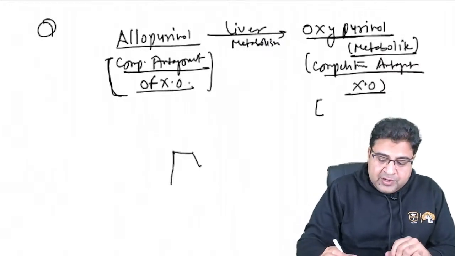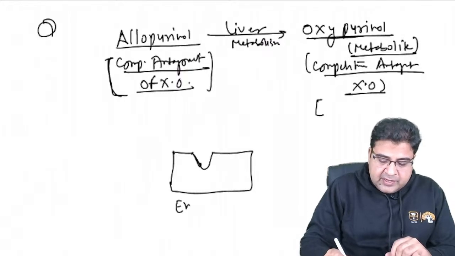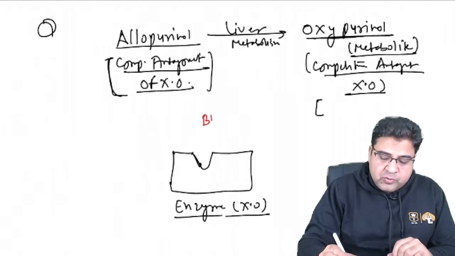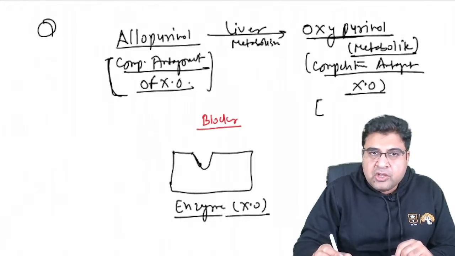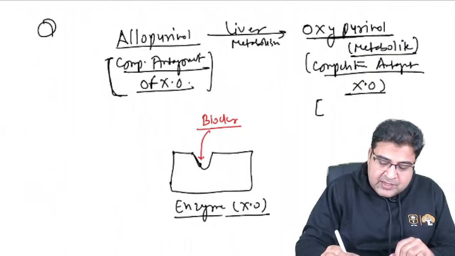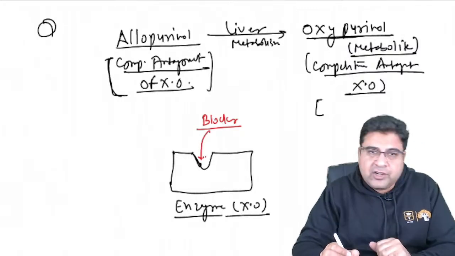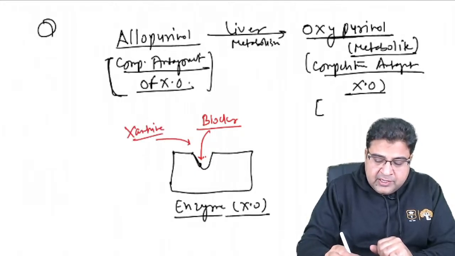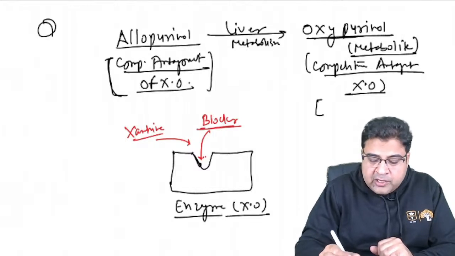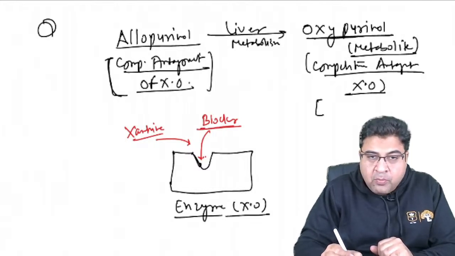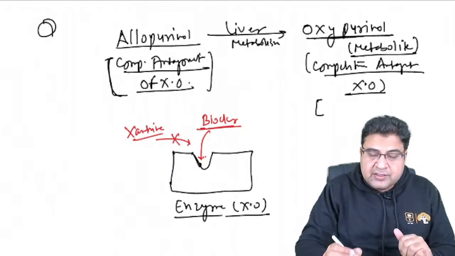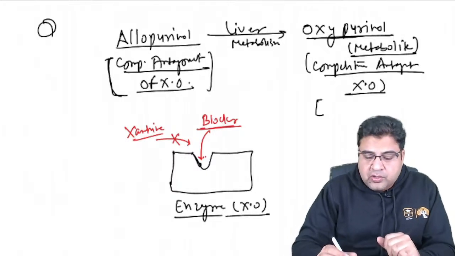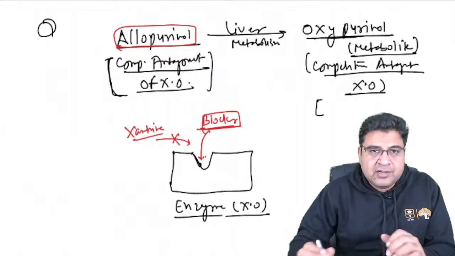Look here, guys. What is a competitive antagonist? Assume this is the xanthine oxidase enzyme. Whenever I give a blocker, B stands for blocker here. This blocker will go and occupy the same site which is required by the normal substrate of the body, right? If the normal substrate is xanthine, xanthine wants to bind over here, and you have given a blocker, the blocker will also bind over here. This is the competition between xanthine and the blocker. So xanthine is not able to bind with the enzyme, so the metabolism is not possible. This blocker is allopurinol. That's fine. It's a competitive blocker.